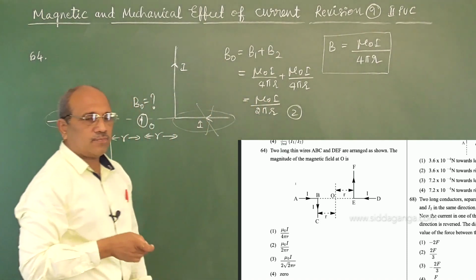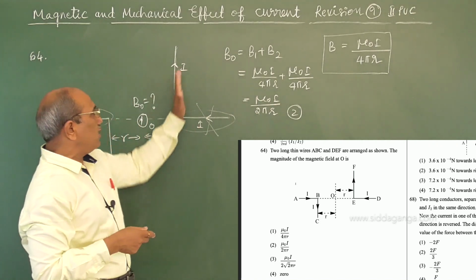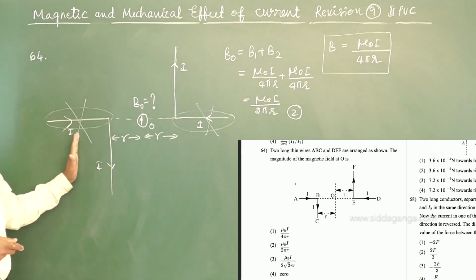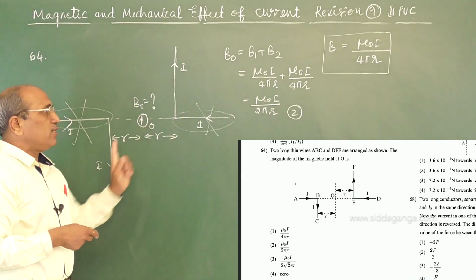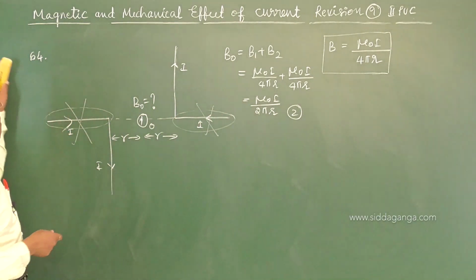For full length at midpoint, it would become 2 pi r. For 50% wire only, this wire is separate and this wire is separate. Distance same, current same, therefore we got the answer mu naught I upon 2 pi r, option number 2. Go to the next.